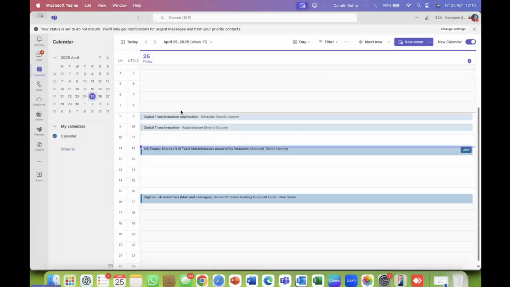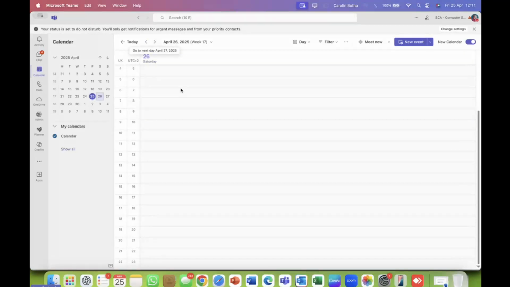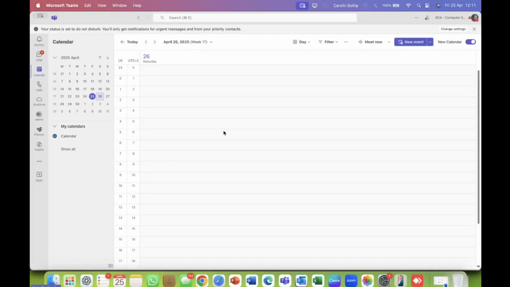On the left-hand side, I am for the moment just going to focus on calendar. So there it is, and it shows you my calendar, and I can go to tomorrow, and it shows I have absolutely no appointments for tomorrow. What a lovely day that is going to be, because today is obviously Friday.